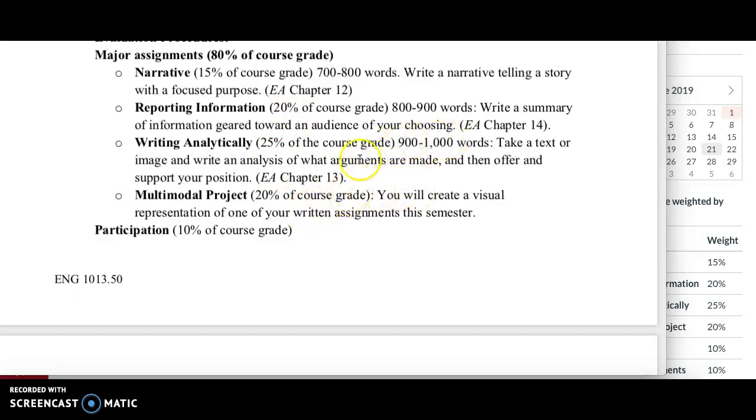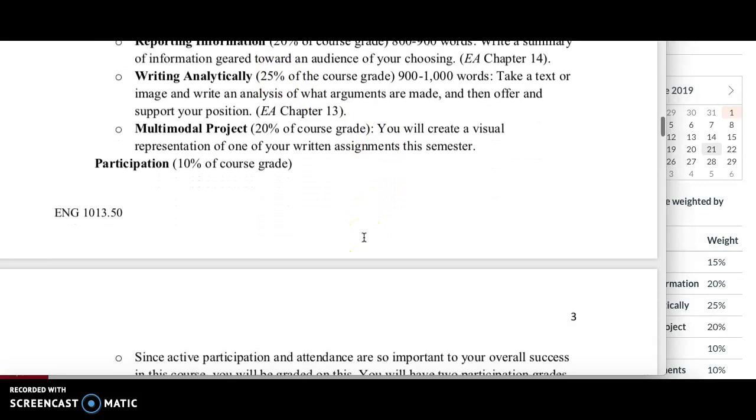Of course, I will go over all of these in much more detail a little bit later on, when the time comes. Writing analytically carries a little bit more weight. I mean, we have 3 papers, so this one's going to carry the most, 25% of your grade. And then we have the multimodal project.